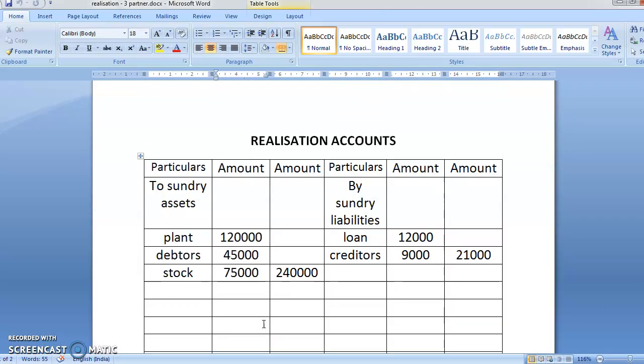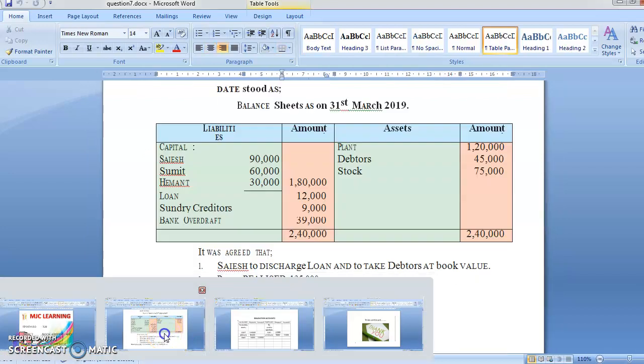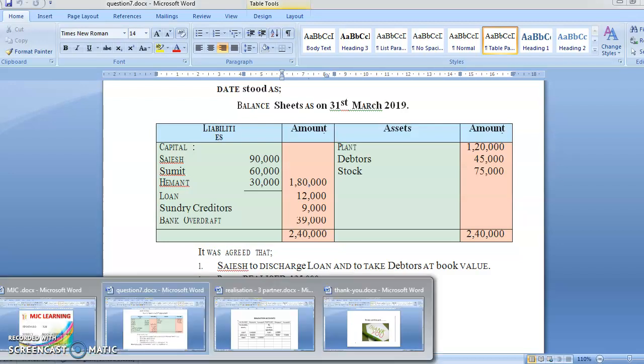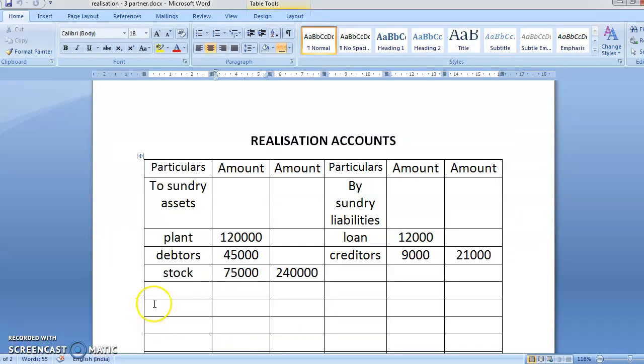Chalo, now let's start with the problem. What is your first adjustment saying? Your first adjustment is saying Shailesh to discharge loan and take debtors at book value. So when Shailesh is discharging the loan, it will come here to Shailesh capital account. The value of the loan is 12,000, taken at book value. In the same way, on the credit side he is also taking the debtors. I have already told you, if a partner takes something, this will be the entry which will be passed.